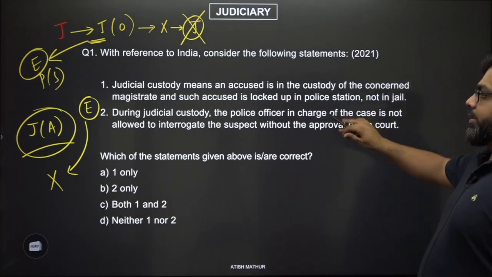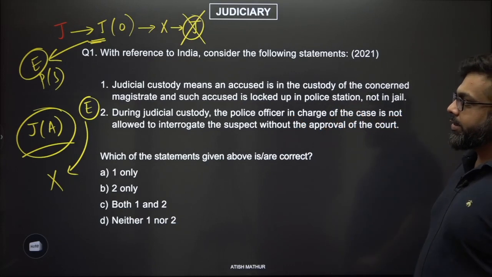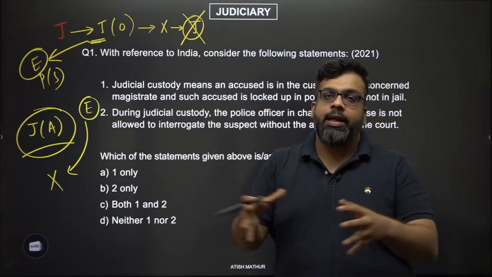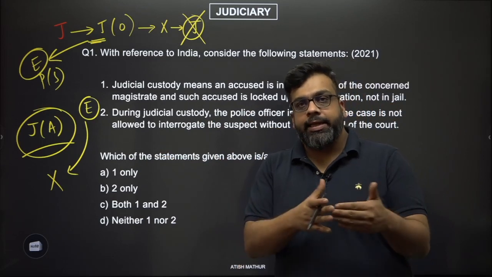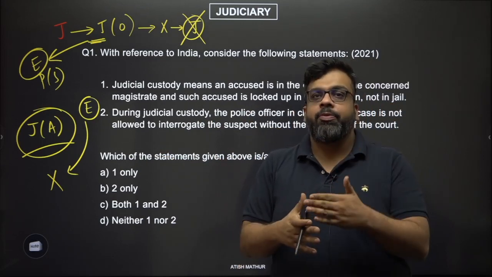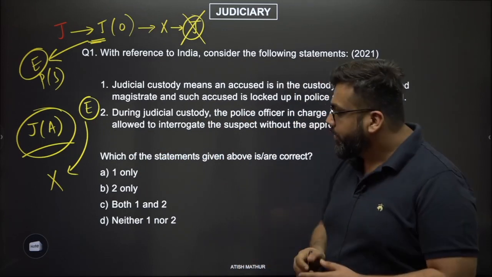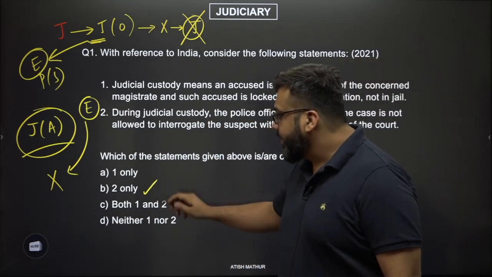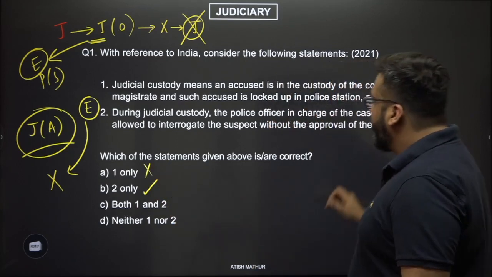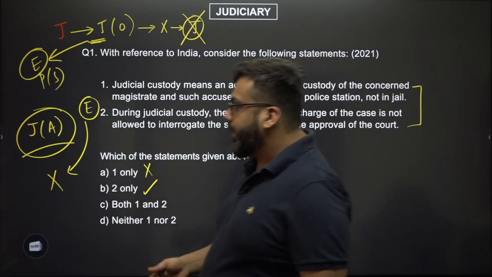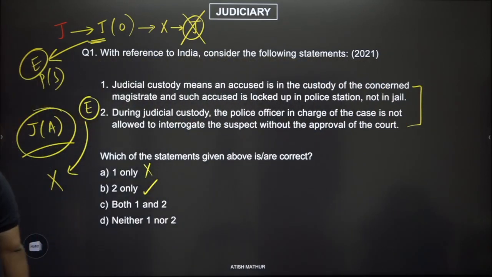So the second option seems correct, because here the judicial custody is still under the management of the judiciary and the executive is stopped from interfering beyond a point and without prior approval. So the second option is correct, the first option is not. Both of them are contradictory in nature, so both cannot be correct at the same time. The answer here will therefore be B, which is 2, right?